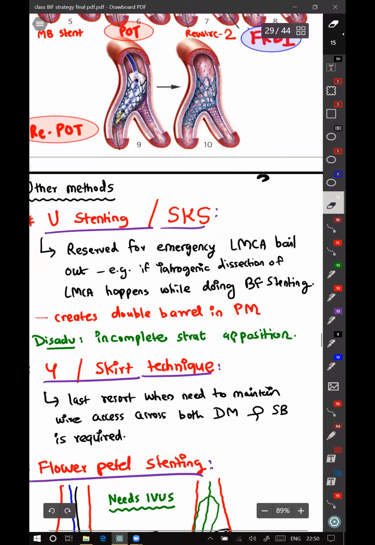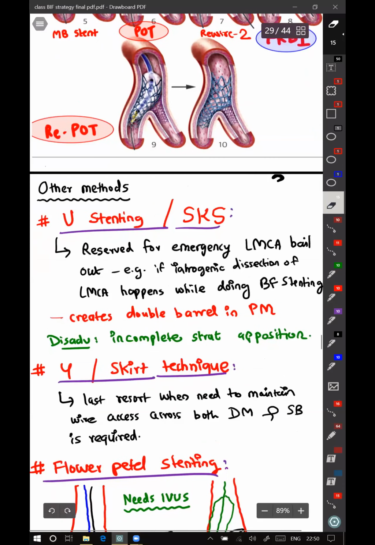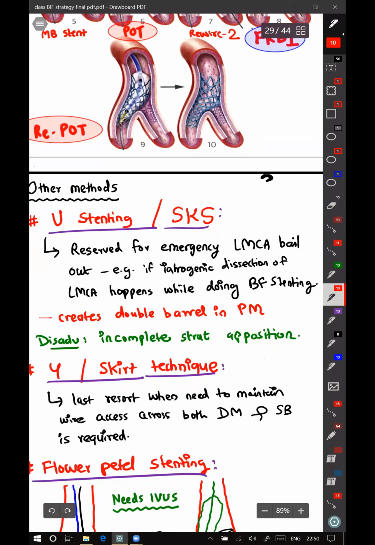These techniques are usually not used nowadays, and they are reserved for emergency LMCA bailout. For example, if you create an iatrogenic dissection of the LMCA while doing a bifurcation stenting, and you have both wires, one in the LAD and one in the LCx, you can immediately put two stents and inflate them simultaneously. That way you will bail out the patient very rapidly. So the only remaining indication for SKS now is emergency LMCA bailout.